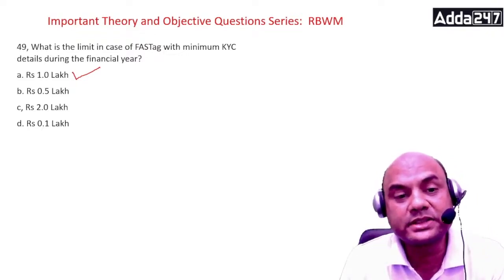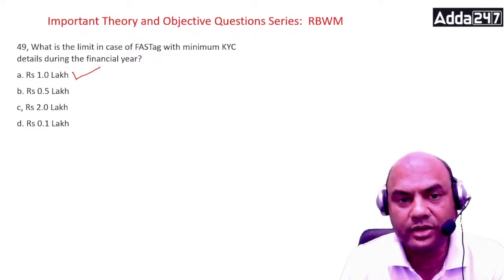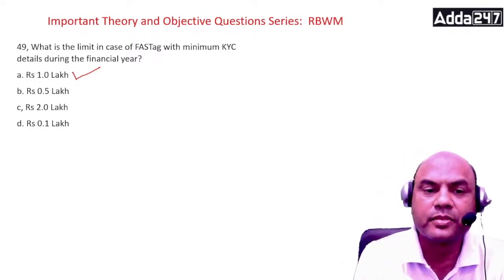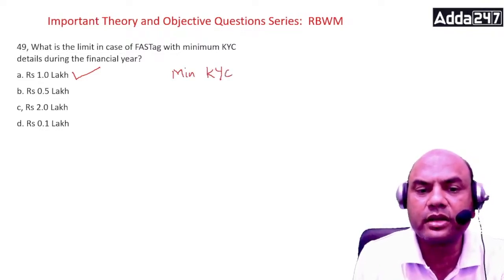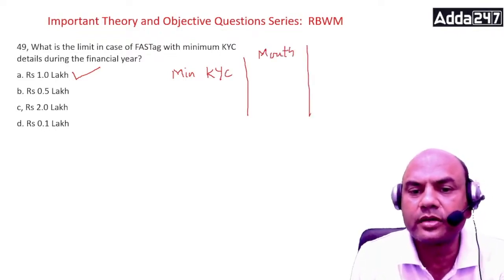So minimum KYC during the year, 1 lakh. Okay, I'll write it again. See this. Let's say minimum KYC, during the month, and this is during the year. So it is 10,000, 10K I'll write it, and here it is 1 lakh.